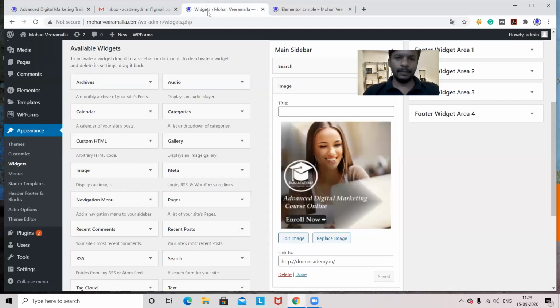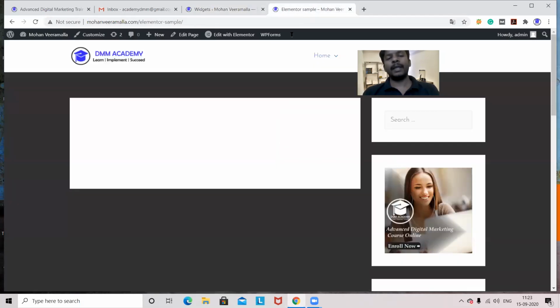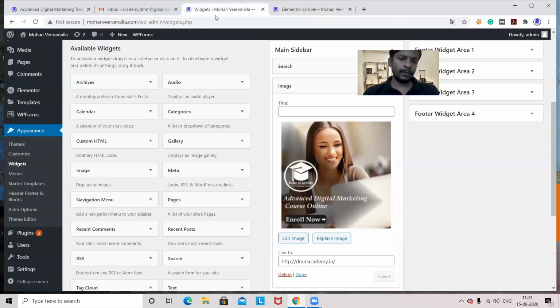Fine. Now what I'll do, I'll use that Elementor sample page and we'll design whatever design you want. For example, now for that Elementor page also, if you don't want this sidebar, if I want to remove it, there are lots of properties, not only one property.